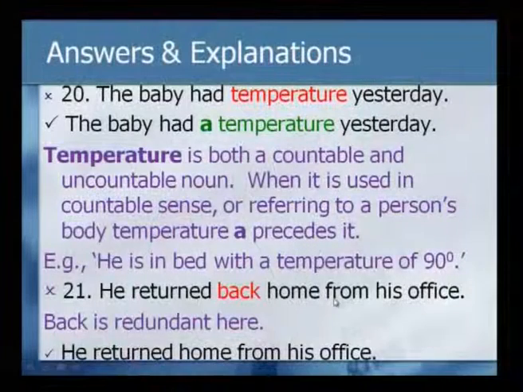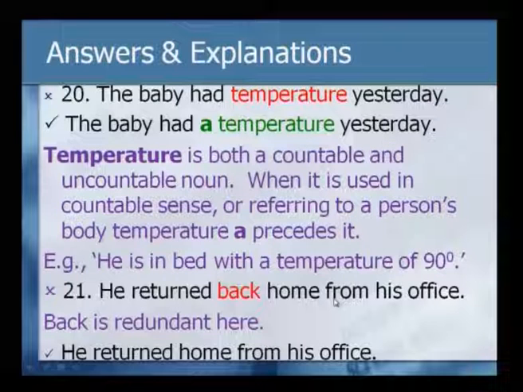Now, look at the next one. Already I gave you the clue. I said that this is an example of something that is used redundantly. What is used redundantly here is the word back, because, as you looked at in the sentence front side, side was redundant there because front is indicating the same sense when you put side there. Similarly, he returned back home from his office. Back is redundant here because he returned, that returning itself is indicating coming back.